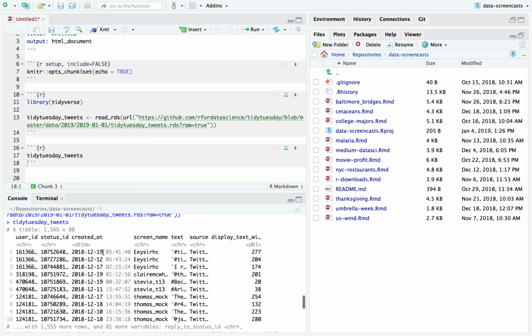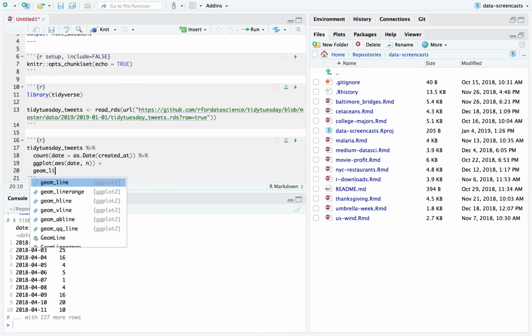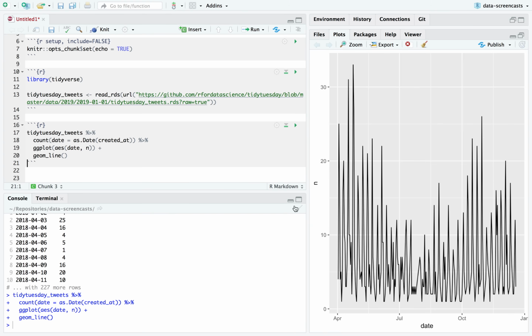I'm guessing they occur, let's see when they happen. So I'm going to say date equals as date of created at. This is the number per day. I expected a bit more than this. And it looks like they're spiking on one particular day of the week. Can anyone guess what day of the week Tidy Tuesday tweets are showing up?